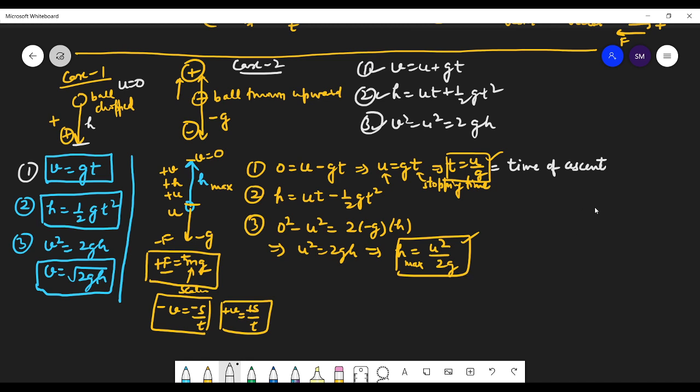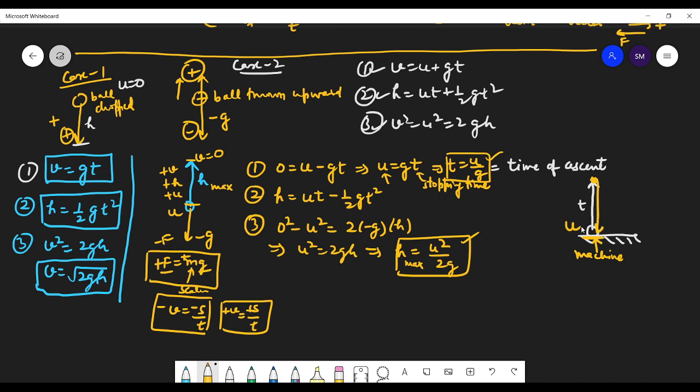So students, let's see the concept. I've thrown this ball upward, right? This is the time of ascent. Here from the ground, this ball is thrown by some machine. I have a machine over here, and this machine pushes the ball up. Is it clear? It reaches the maximum height, and then it comes back.